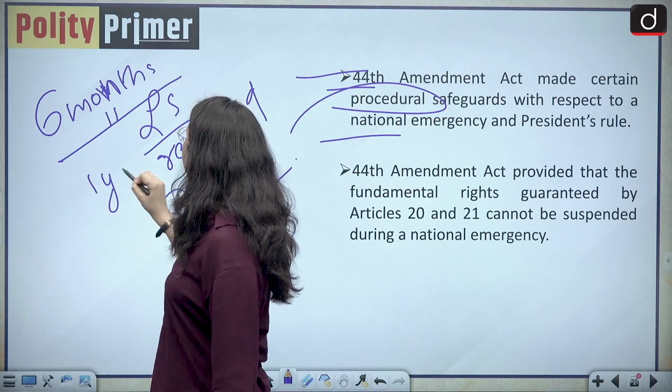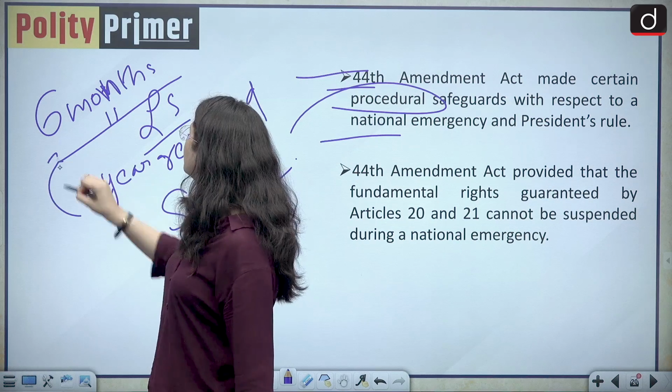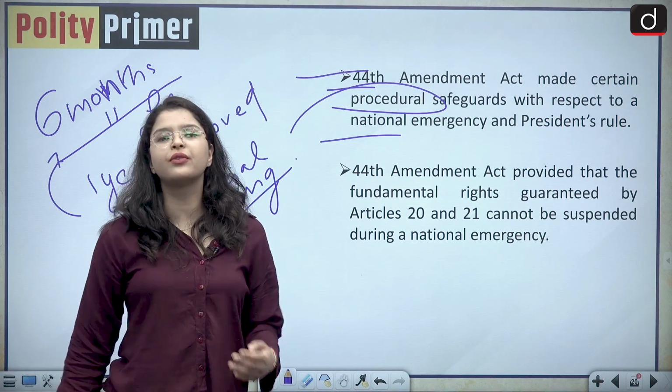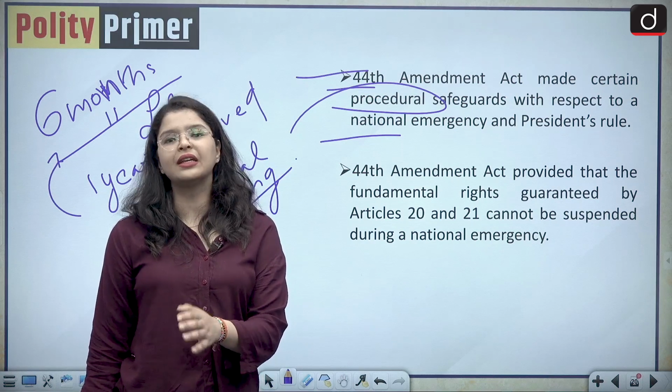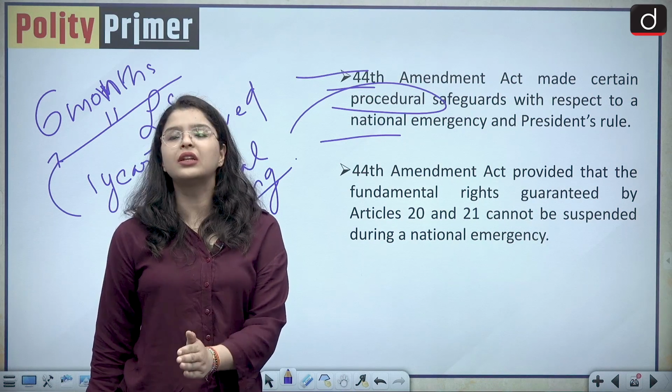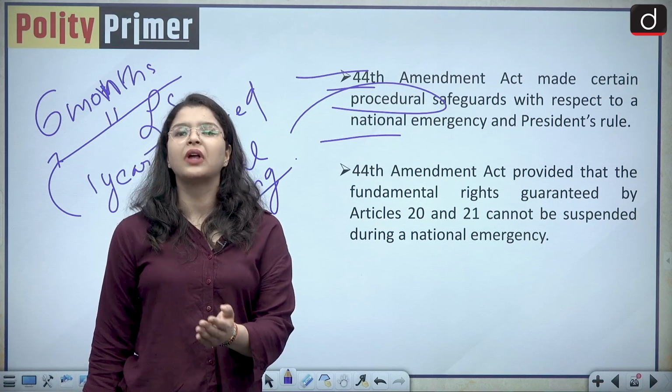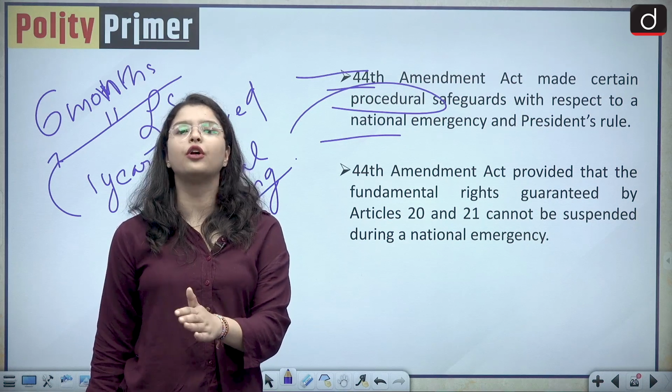Previously, the period was 1 year. Now it has been reduced to 6 months. After 6 months, if the elections happen or it is decided that yes, now the president's rule is not required, then it has to be reviewed within a period of 6 months.